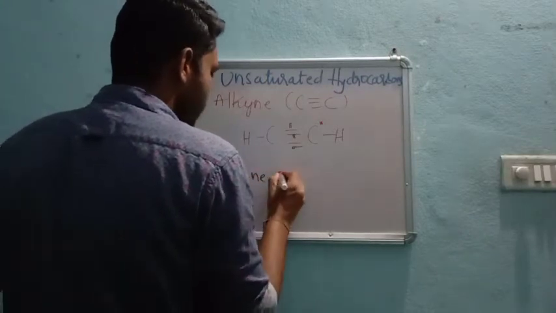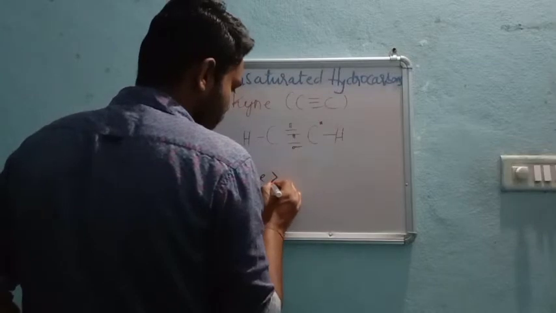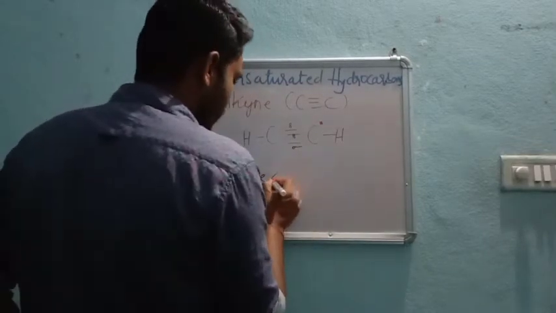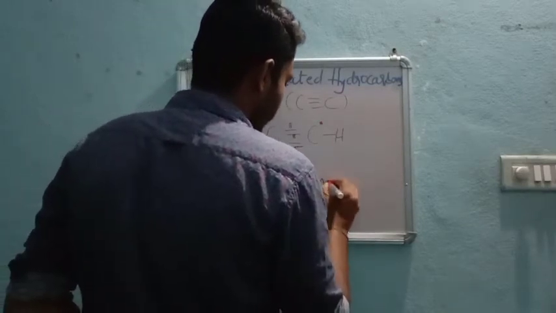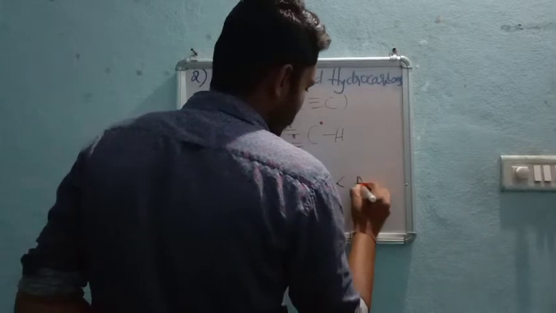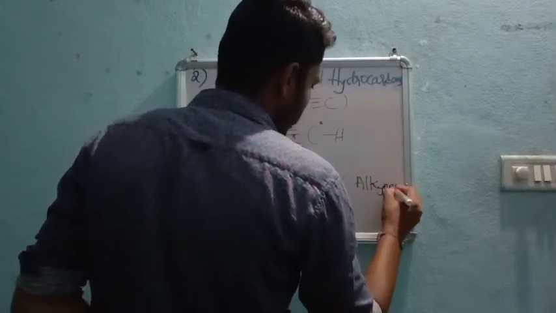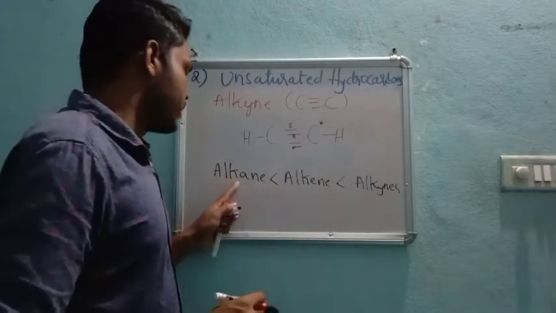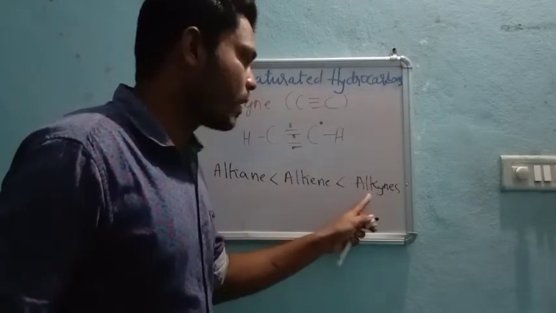So after seeing all these three types of hydrocarbons, alkanes are less reactive than alkene, and alkenes are less reactive than the alkynes. Alkane is less reactive as compared to the alkene, and alkene is less reactive as compared to the alkynes.